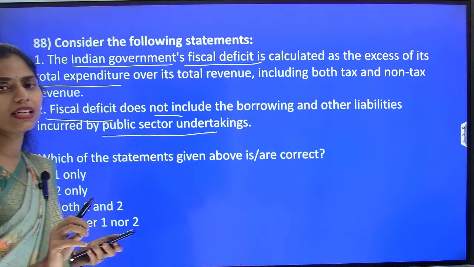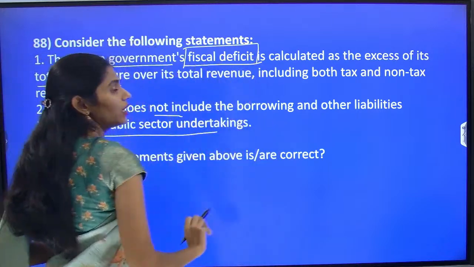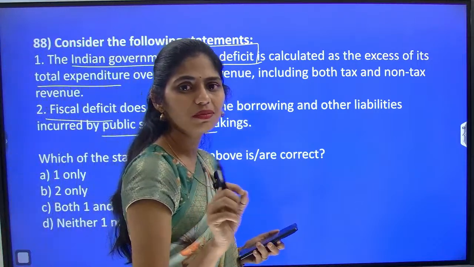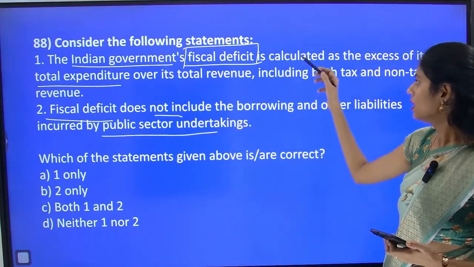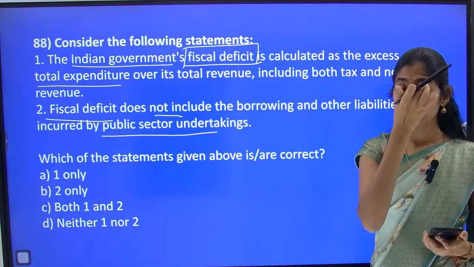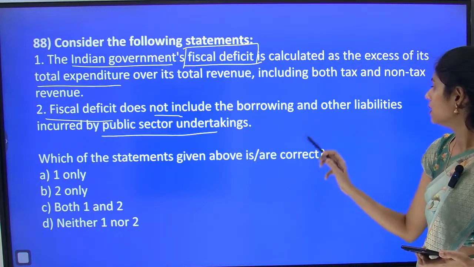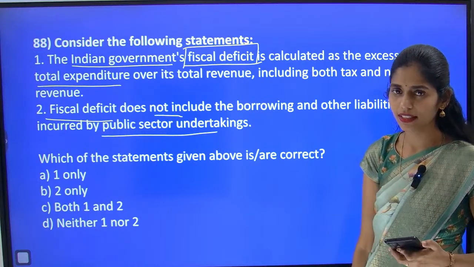So many times you can see this word, fiscal deficit, in the newspaper. It is your responsibility at least to know the meaning of that word. Okay, if you know that, you can decide whether the first statement is correct or incorrect. And the next one is that fiscal deficit does not include the borrowings and other liabilities incurred by public sector undertakings.